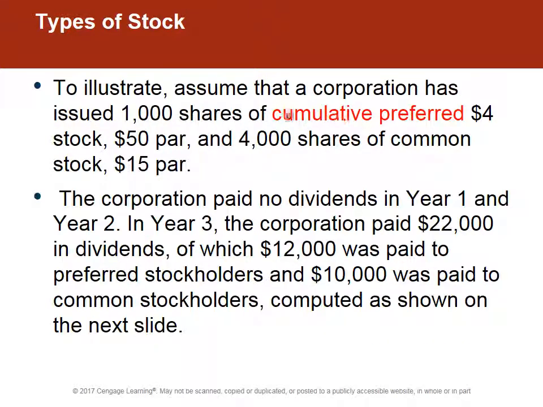Here's an illustration. A company has 1,000 shares of preferred $4 stock, $50 par, and 4,000 shares of common stock, and the company pays no dividends in the first 2 years of the company, but in the third year they pay $22,000. Well, first they have to pay up for the cumulative preferred stockholders who didn't receive dividends because they are in arrears, and then the common stockholders will get the leftovers.